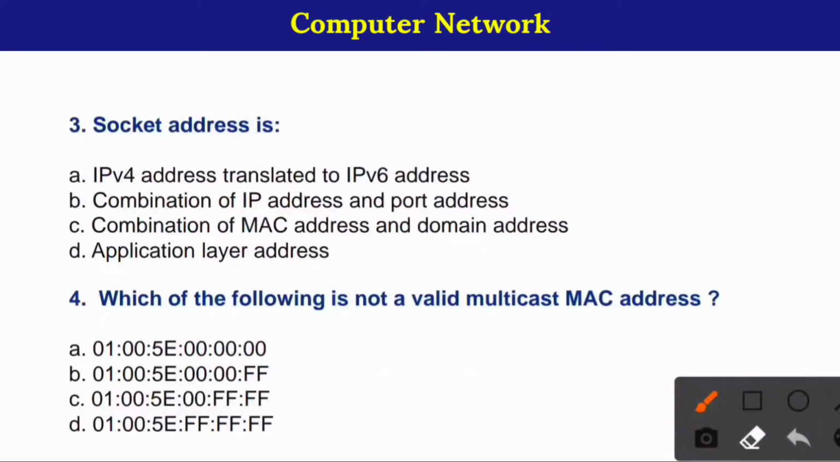3. Socket address is. Here, correct option is option number B. Combination of IP address and port address. 4. Which of the following is not a valid multicast MAC address? Here, correct option is option number D.